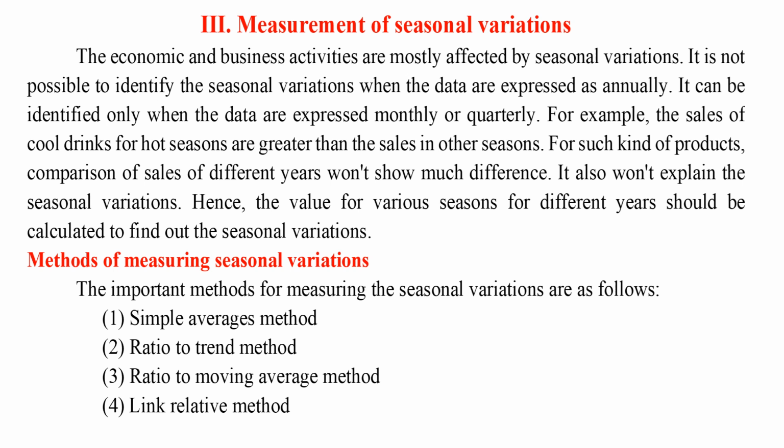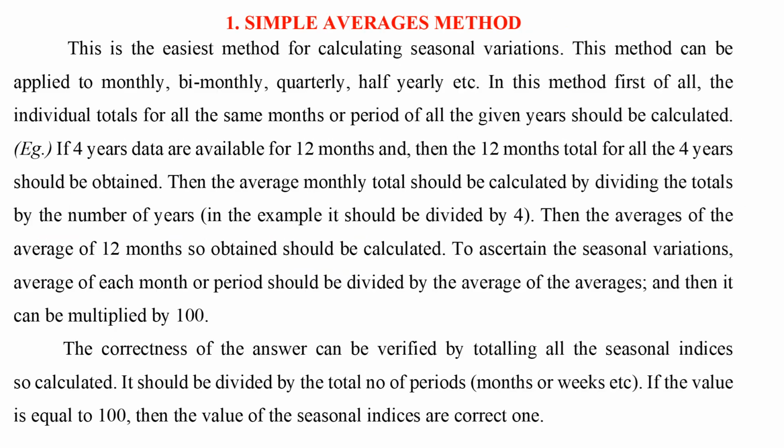Methods of measuring seasonal variations. The important methods for measuring the seasonal variations are as follows. 1. Simple averages method. 2. Ratio to trend method. 3. Ratio to moving average method. 4. Link relative method. Simple averages method. This is the easiest method for calculating seasonal variations. This method can be applied to monthly, bi-monthly, quarterly, half-yearly, etc.